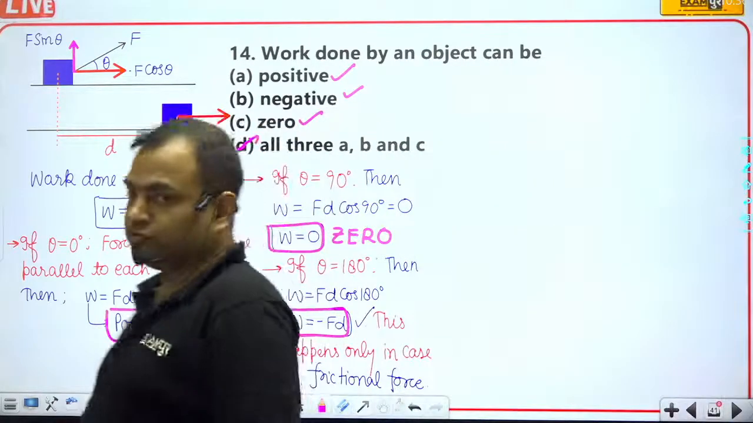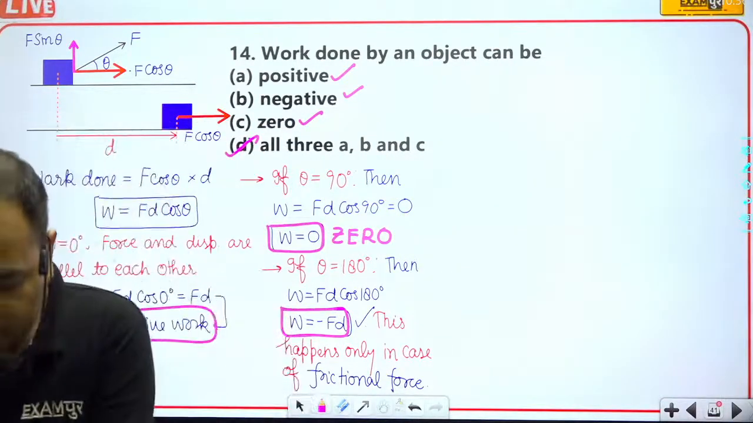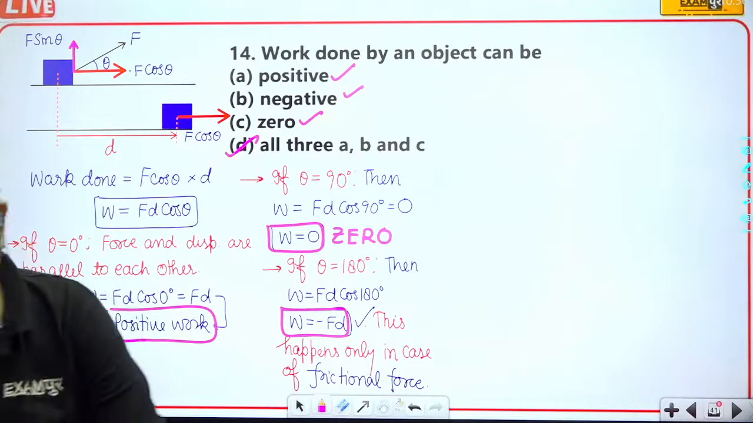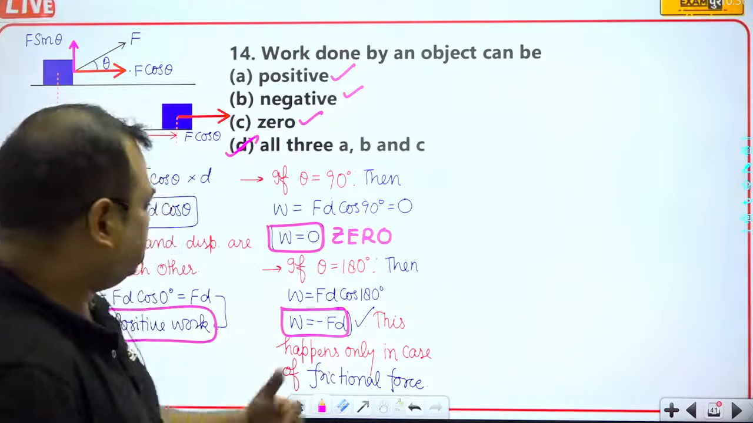Now I think you have no doubt, because everything has been made clear to all the students, so that no one can have any kind of doubt.